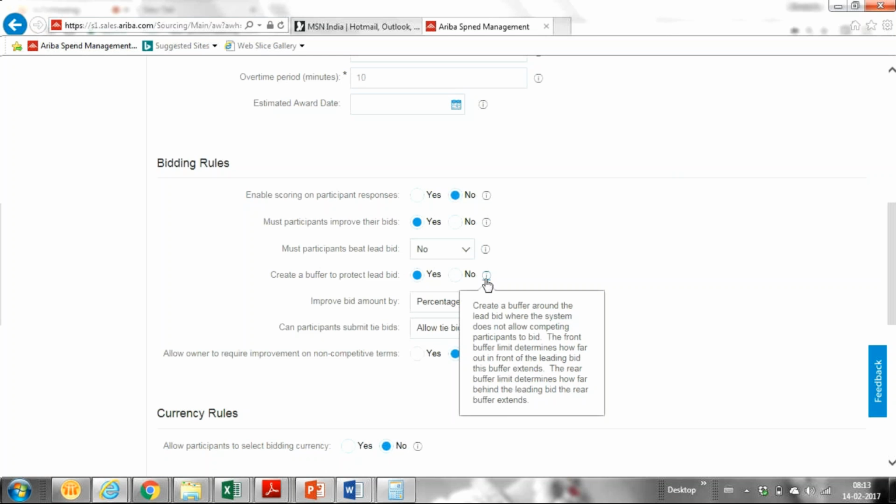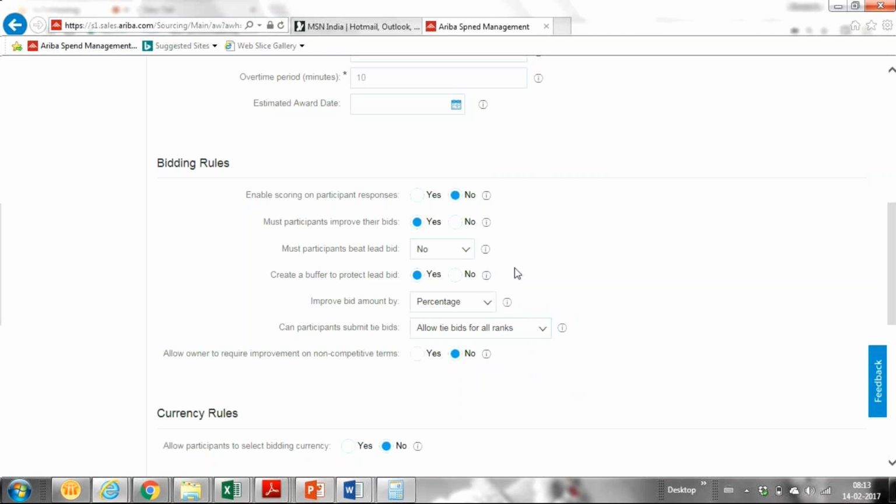Like for 100, if I take 5 as the buffer, front and back, he can bid less than 95, he can bid more than 105, but he cannot bid in that area. Is that clear? I hope I am clear.